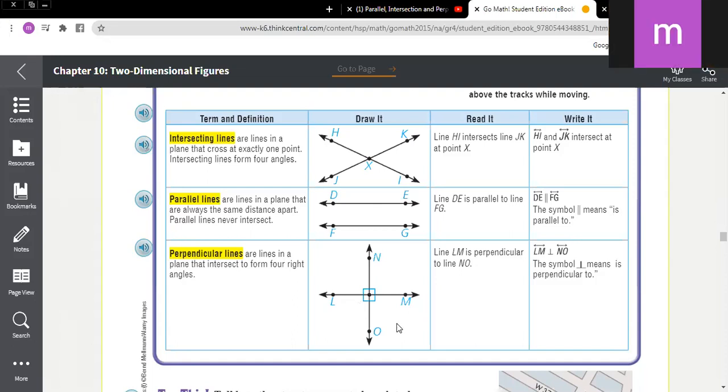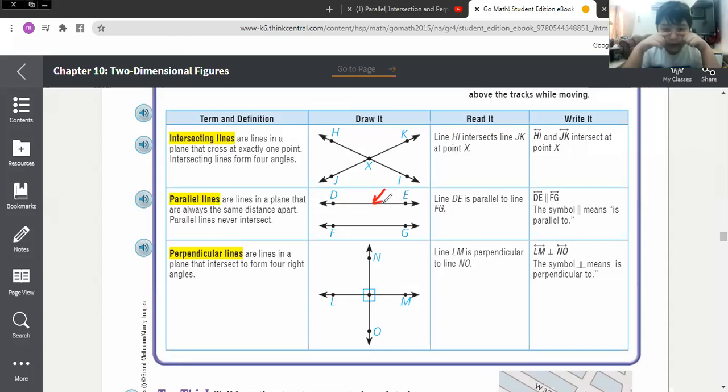Is this a ray, straight line, or line segment? Let me show you. Danny, is this a line segment, ray, or straight line?